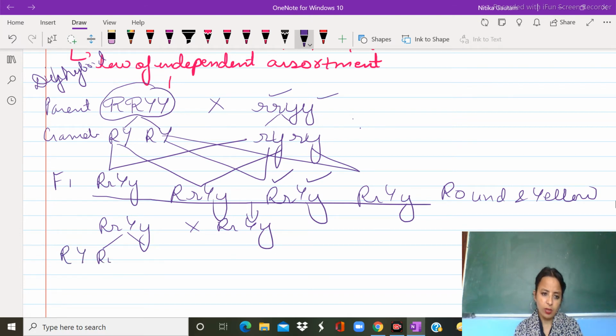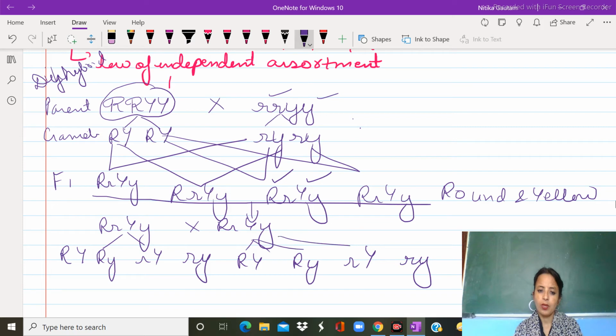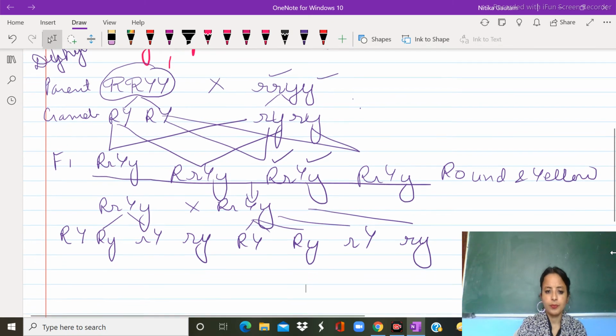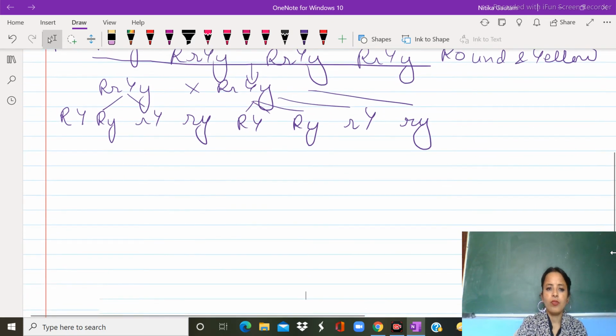Okay, RrYy, this and this. Please write this very carefully. Okay, if this is wrong, your whole concept will be wrong. Here all these would be there. These all are what? These are your gametes.